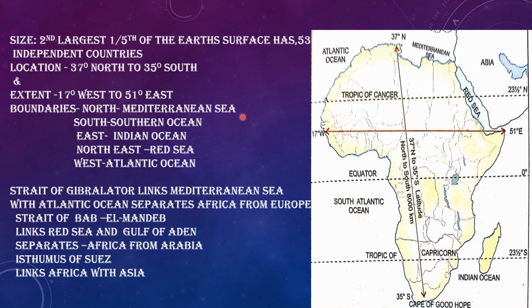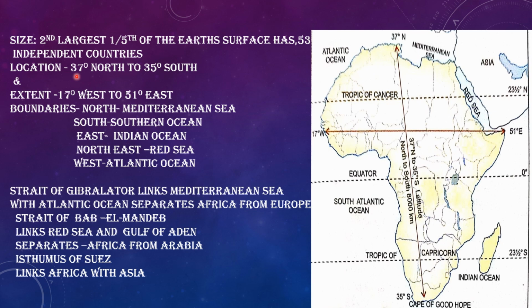Coming to the location of this continent, when we discuss the location of a place, generally we go for the latitudinal and longitudinal extent. The latitudinal and longitudinal extent of Africa is like this.